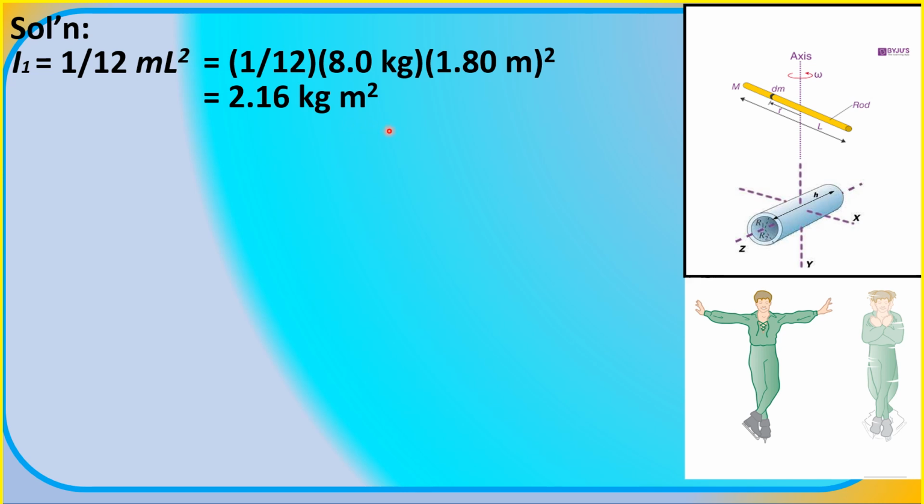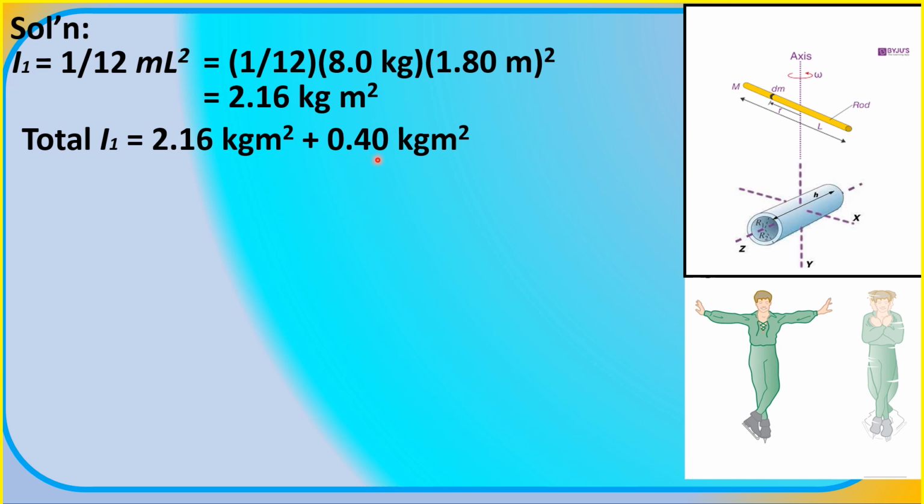Also, according to the problem, the moment of inertia of the remainder of his body, his head, his legs, his feet, about the rotation axis, which is assumed to be the vertical axis, is constant and equal to 0.40 kg m².